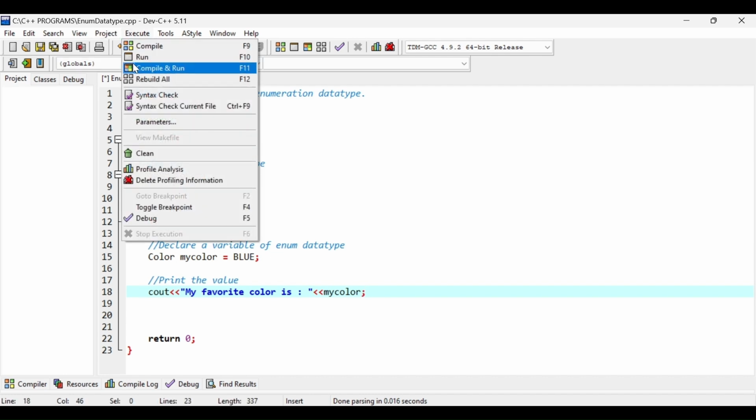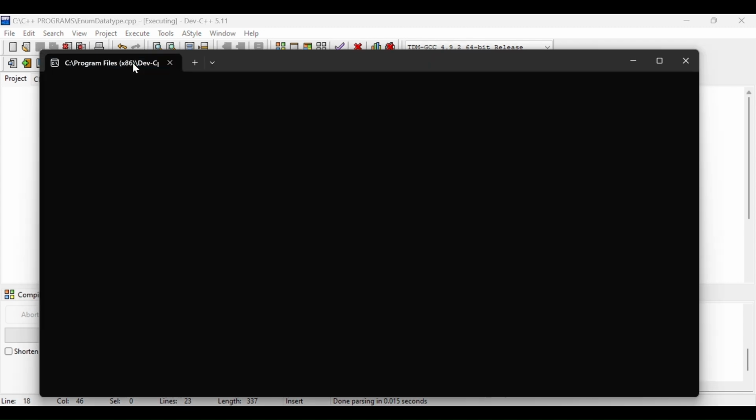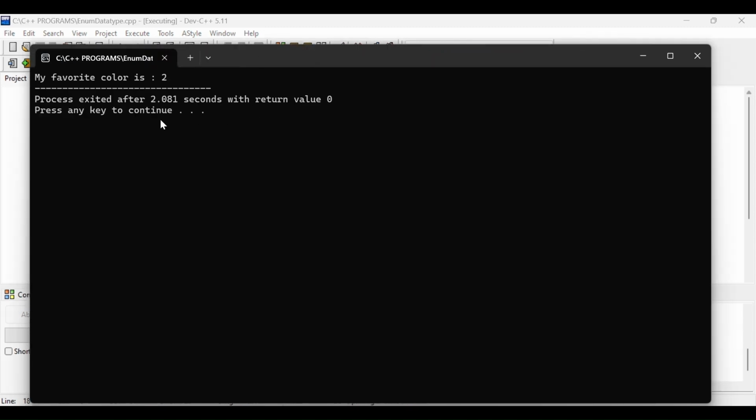Let's execute this program. And here you can see the output is my favorite color is 2. You might be thinking we are not getting the name of the color, we are getting its integer value. Why so? Because enum data type actually works in this way only. We assign values to the named integer constants. So we are giving name to integer values, and that is why we are getting an integer value as the output.